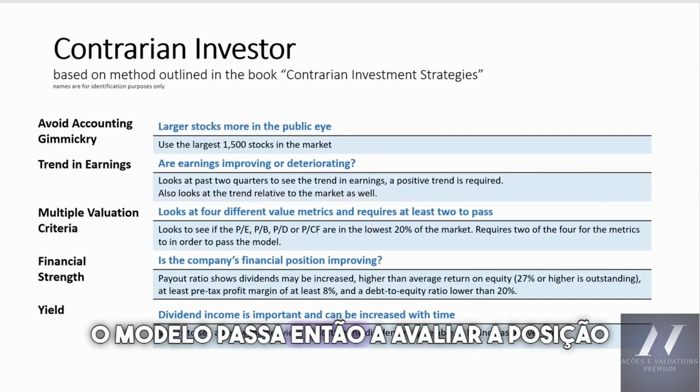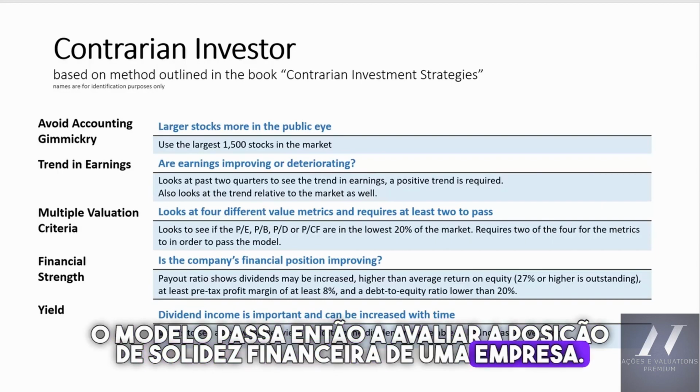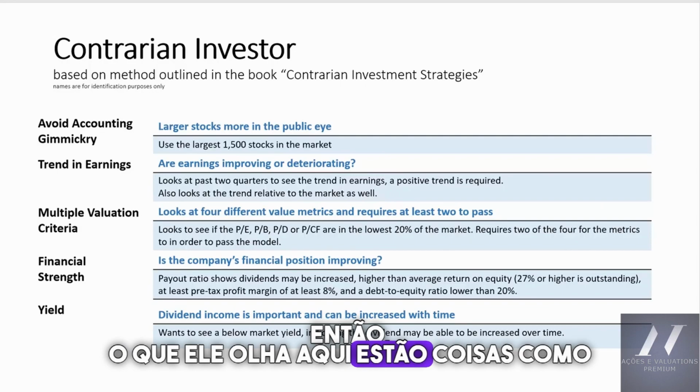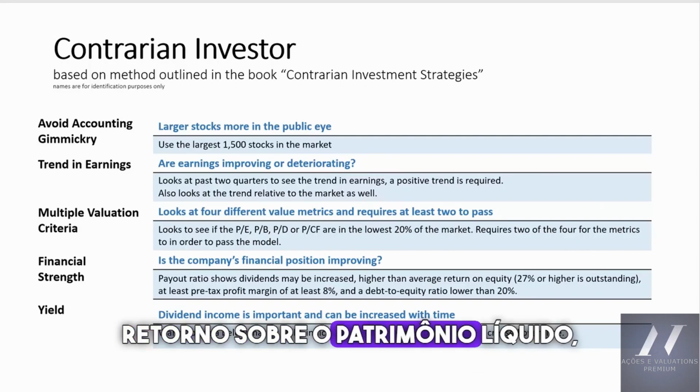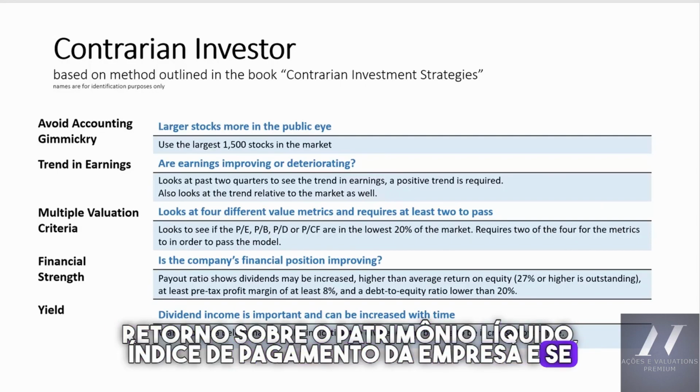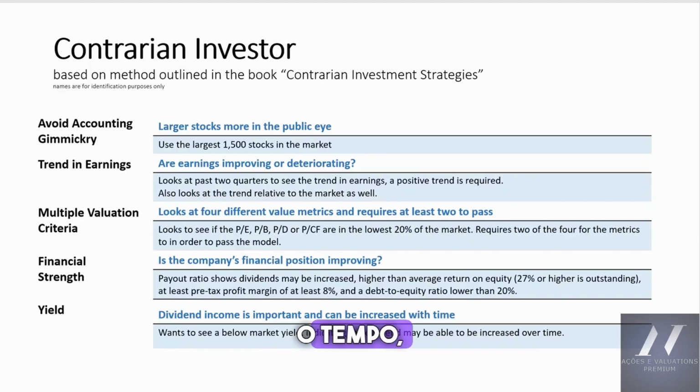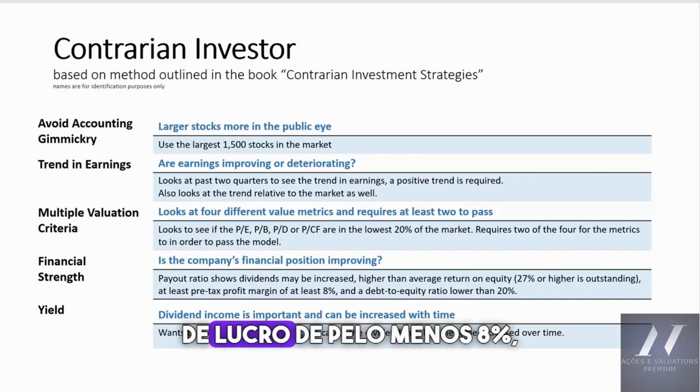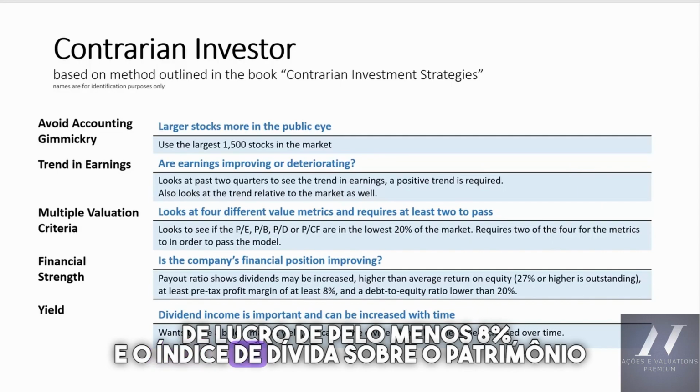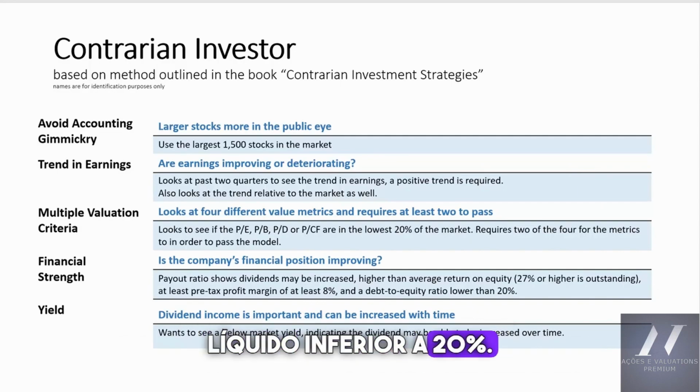The model then goes on to assess a company's financial strength position. So what it looks at here is things like return on equity, the company's payout ratio, and whether or not dividends can be increased over time, a level of profit margins of at least 8%, and a debt to equity ratio of lower than 20%.